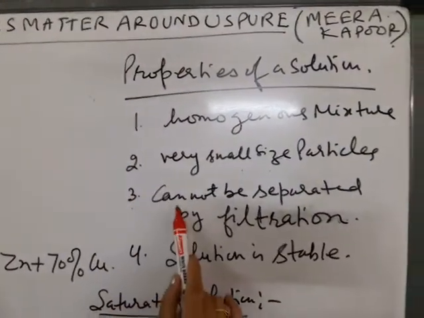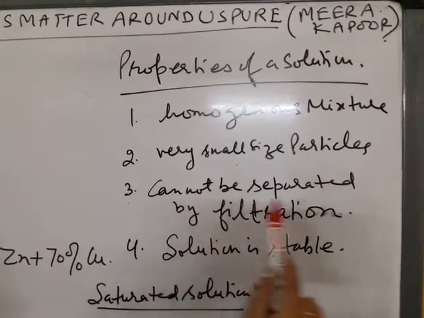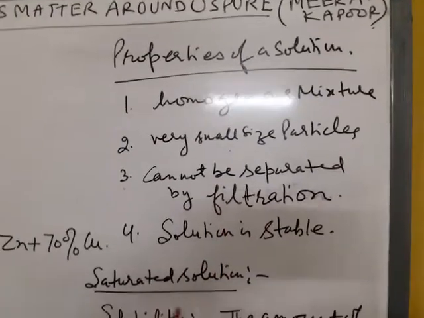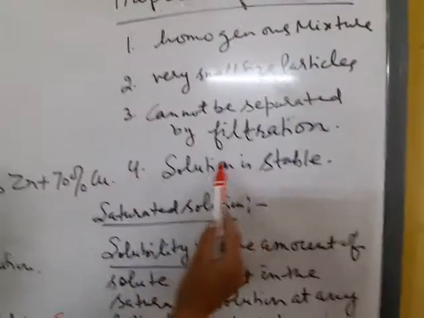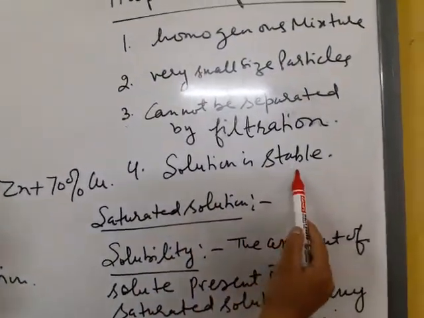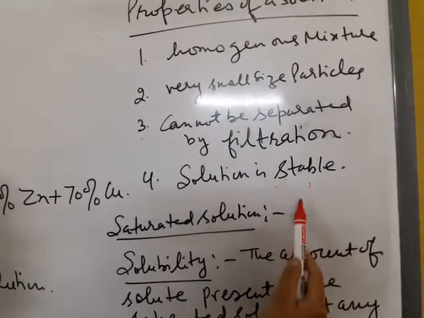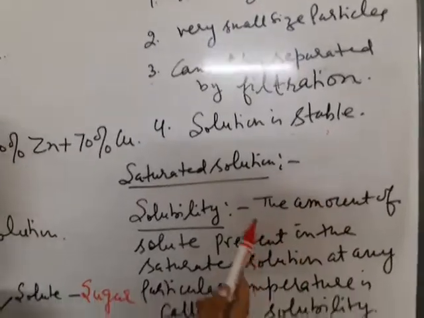Third point is a homogeneous solution cannot be separated by filtration. If we filter salt solution, salt will not be separated from water. So, fourth point is solution is stable. That is, if you keep it for 1 hour or 2 hours, salt will not settle down at the bottom.